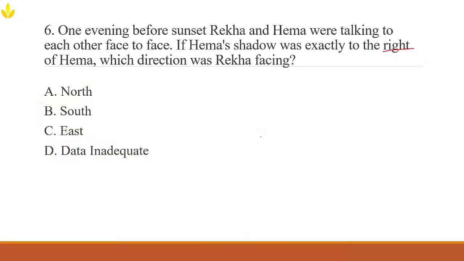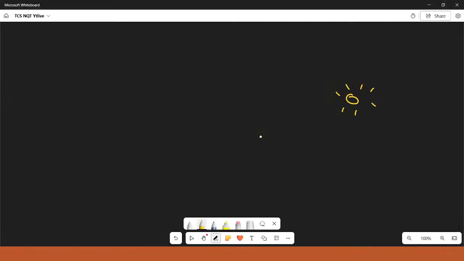Imagine that this is the light source, and let's say she is Hema. I'm so bad at drawing, so let's put it in letters only. Rekha and Hema, we have R and H. So we have two persons facing each other. Consider these as arrow marks. They both are facing each other.